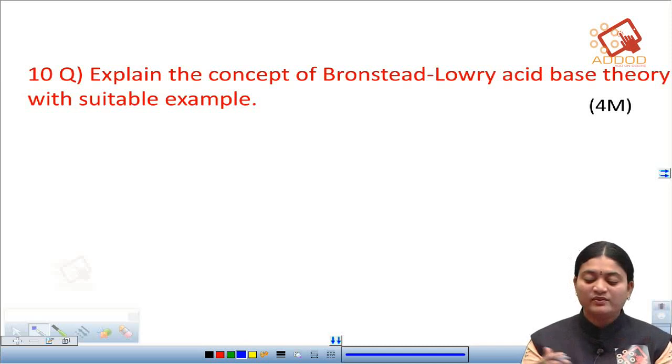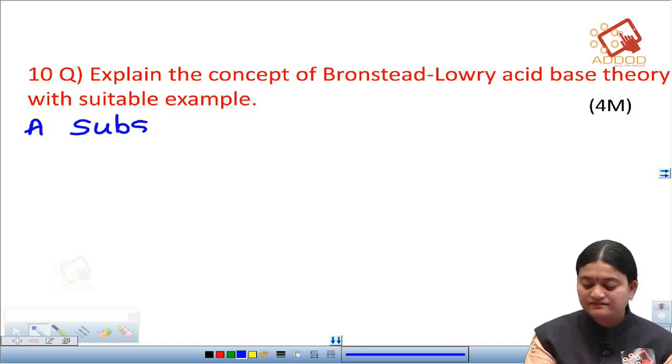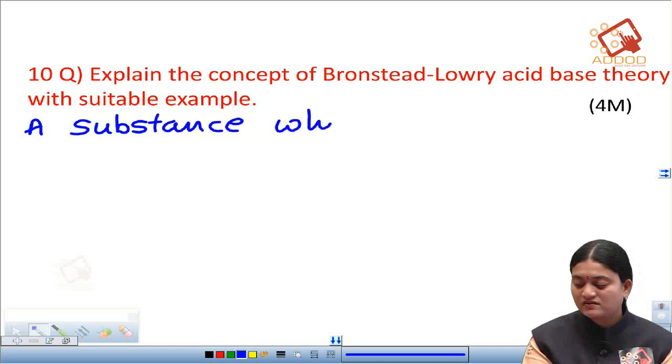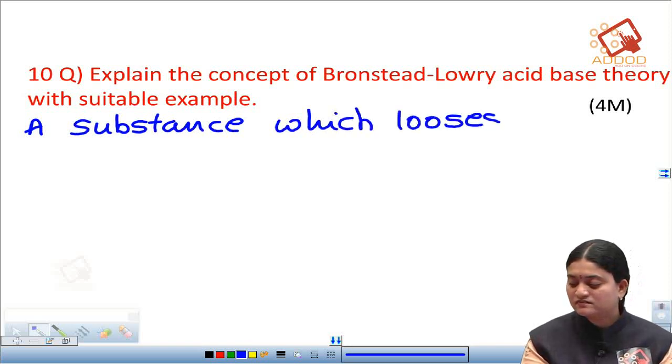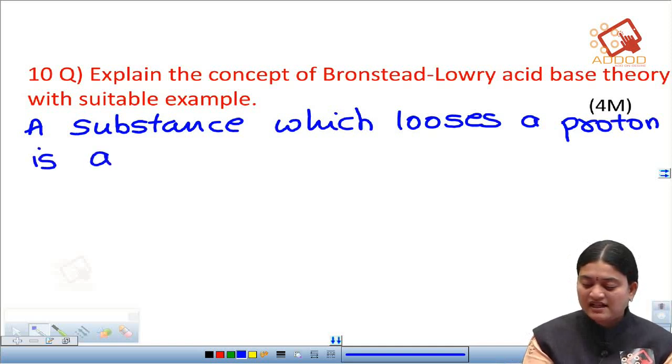Okay, so here we can write it as: a substance which loses a proton is an acid.